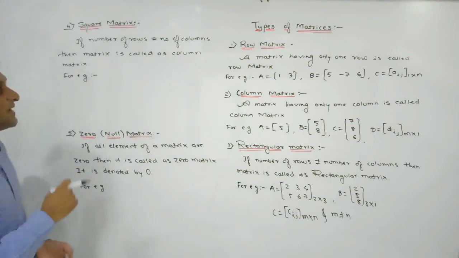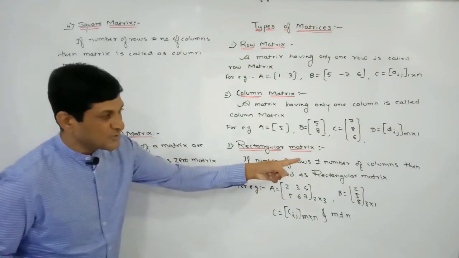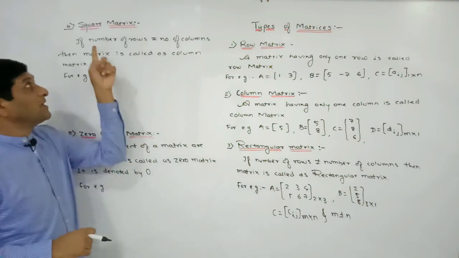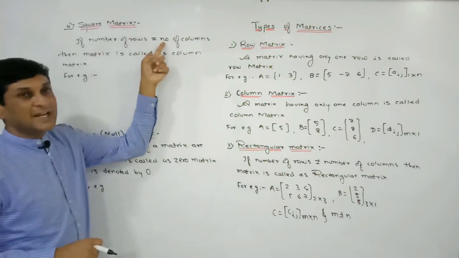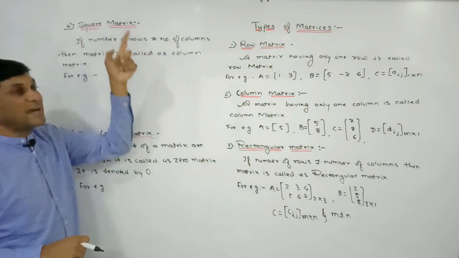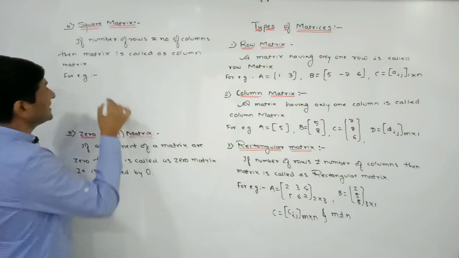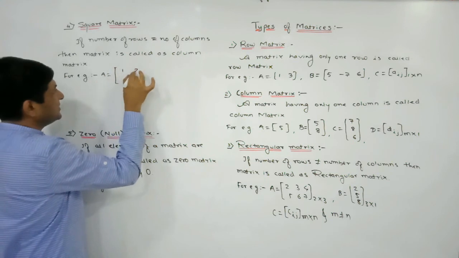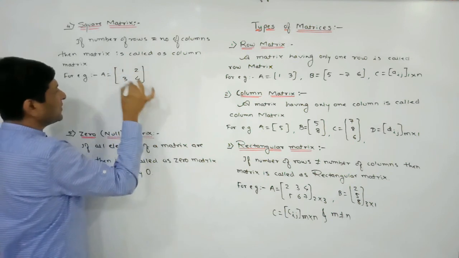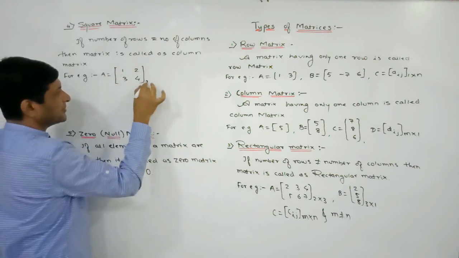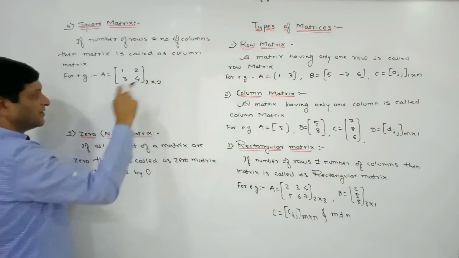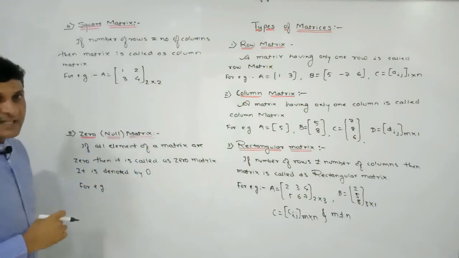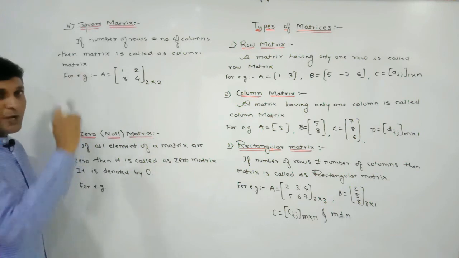The next definition is the square matrix. In the previous case the number of rows and the number of columns were unequal, but if the number of rows and the number of columns are equal, at that time we can say that the matrix is a square matrix. Take an example. Let A be a matrix whose elements are, say, 1, 2, 3, 4. If you observe here, there are 2 rows and 2 columns, meaning its order is 2 by 2. Rows and columns are equal, so we can say that it is an example of a square matrix.